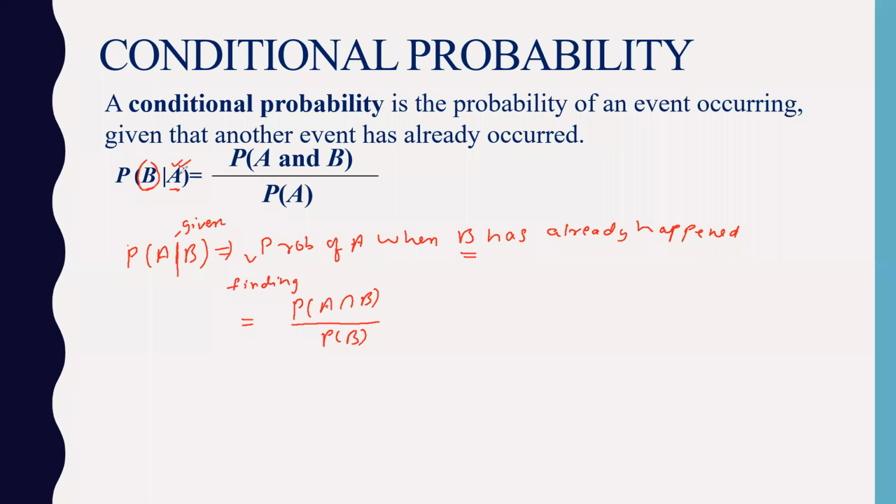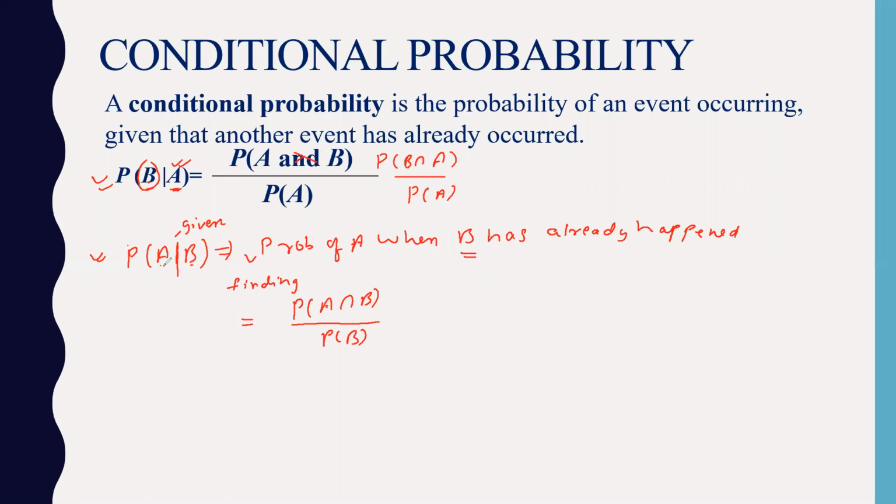Either you write probability of A intersection B or B intersection A, the output will not change, divided by probability of A. Anything is fine. When you apply this formula, you will get the probability of B when A has already happened. Also probability of A you can find when B has already happened.